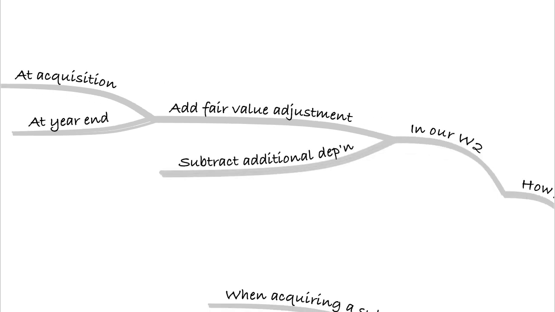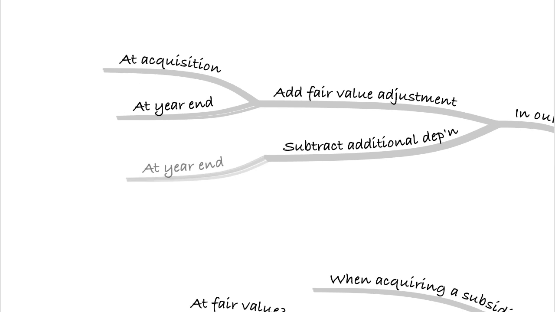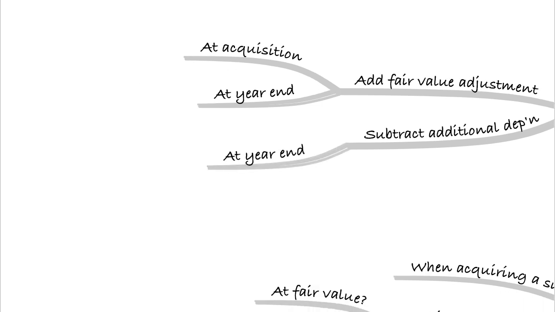Now the other side of that we'll need to do is additional depreciation. Now that will only be at the year end because the period of time needs to pass until the depreciation happens. So we won't adjust for depreciation at acquisition because we'll need some time to pass for the asset to depreciate. So at the end of the year, we'll have some extra depreciation on that asset.